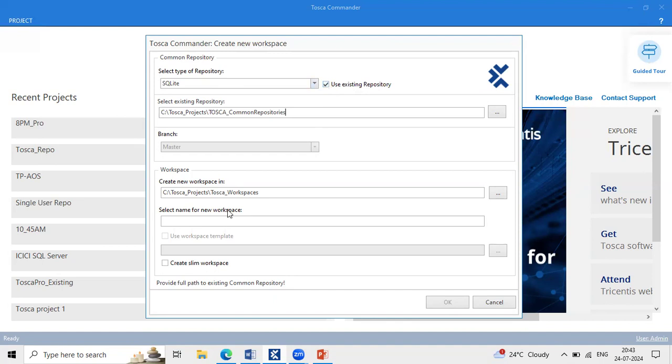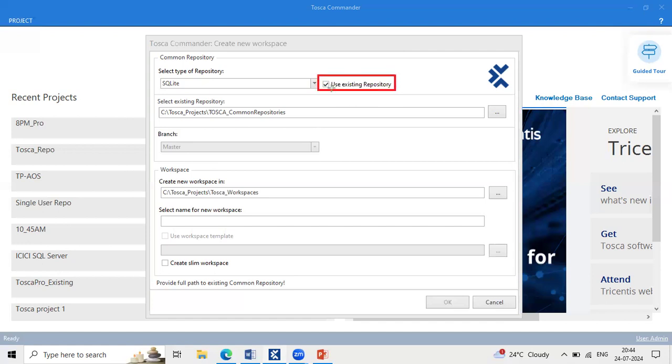Next point. Enter your name of the workspace. Are you able to see here one feature, use workspace template, is it disabled or enabled? Disabled. Why is this disabled? Because this is not a single user. We are using multi-user. Even the project is already created, so there will be a default workspace which is already created. That's the reason why it is not enabled. Exactly.